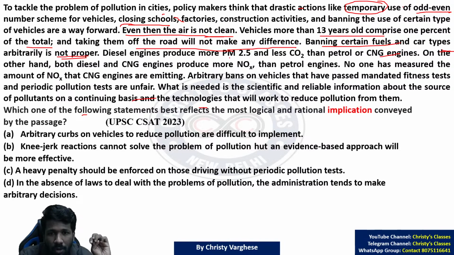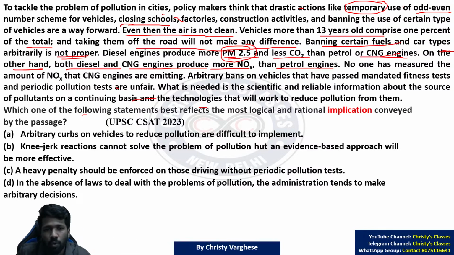Diesel engines produce more PM. PM means, I think, particulate matter, right? Particulate matter 2.5, that is a particular keyword, and less CO2 than petrol or CNG engines. On the other hand, a contrary idea is mentioned: both diesel and CNG engines produce more nitrous oxide than petrol engines. So it is told that there are advantages and disadvantages of using one fuel over the other. So banning one particular fuel only is not a proper solution.